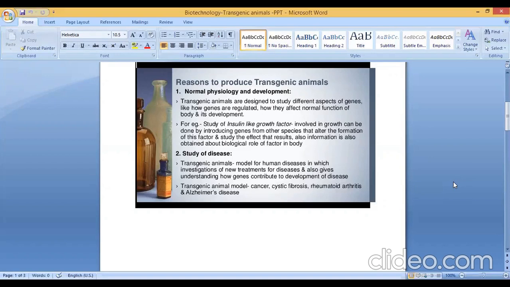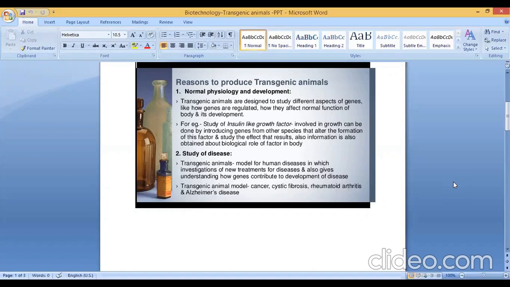Second reason to produce transgenic animals is study of diseases. These transgenic animals are models for human diseases, in which investigations of new treatments for diseases can be done, and they also give understanding of how genes contribute to development of disease. Clear?